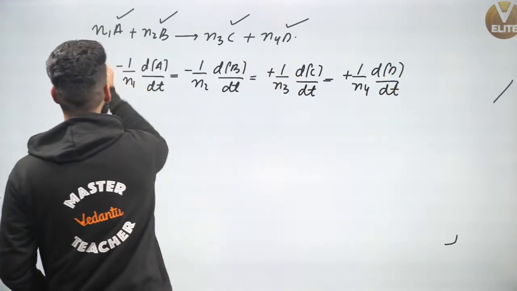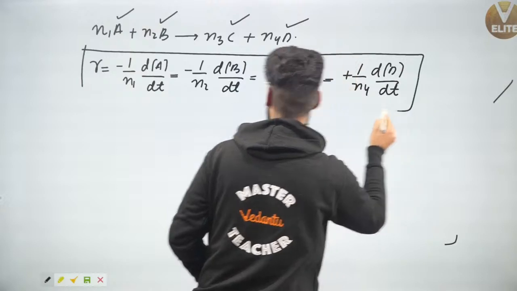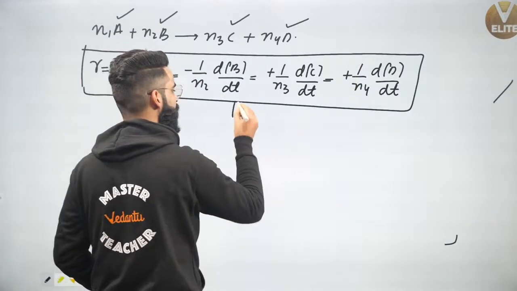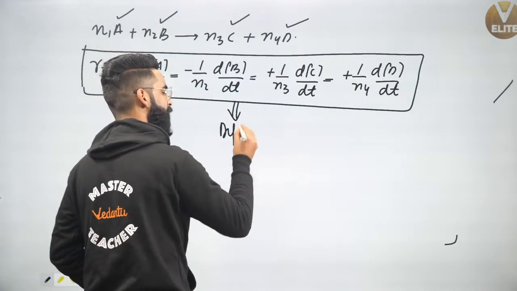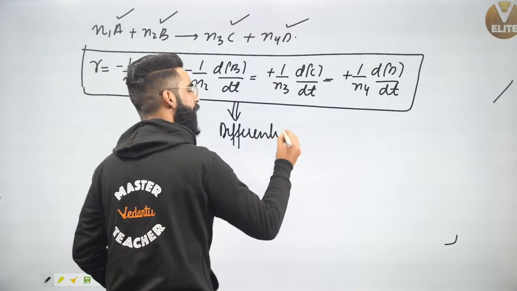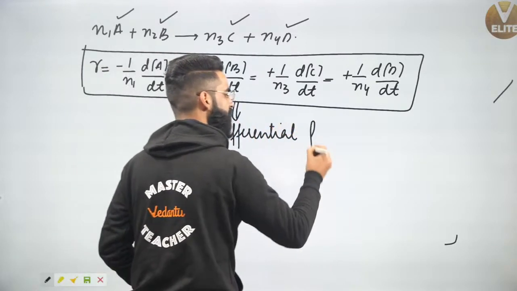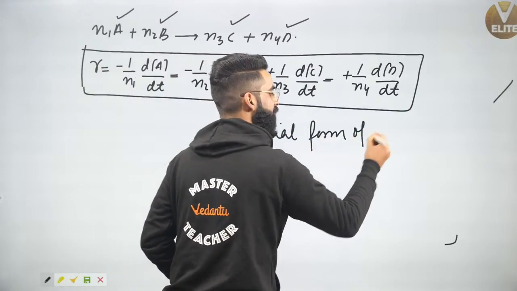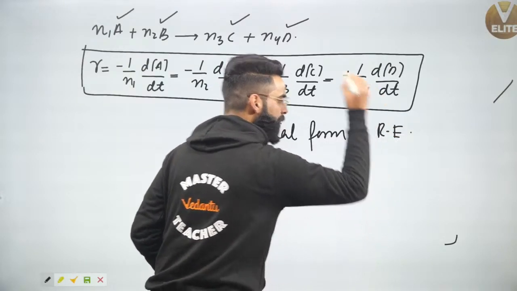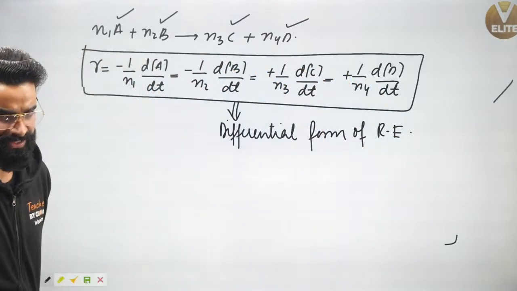People, this equation which I got right here, this is what I call the differential form of rate expression. So remember it, it's very, very important.